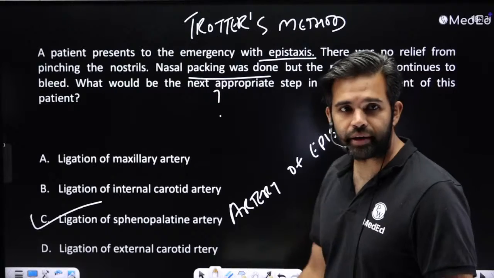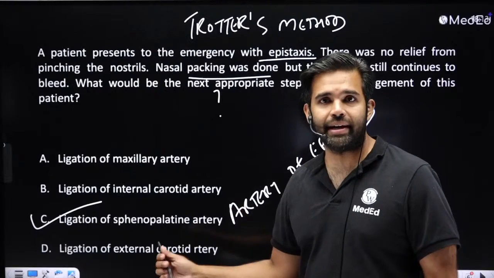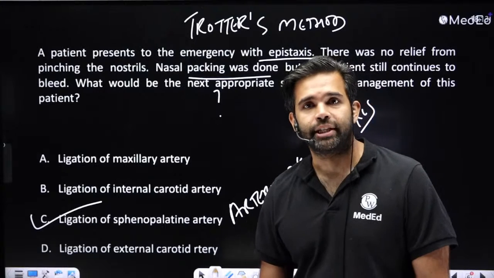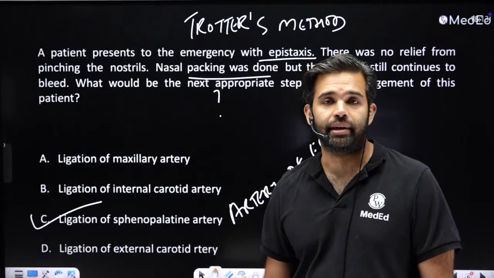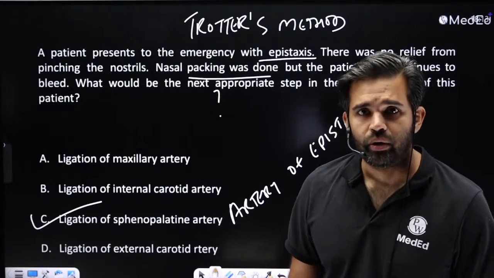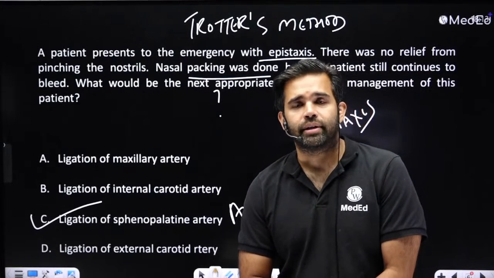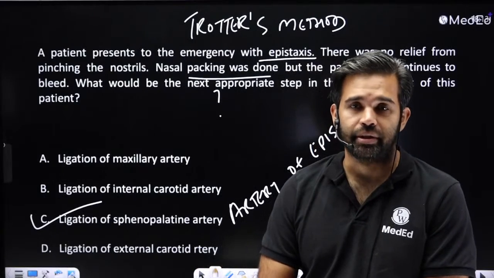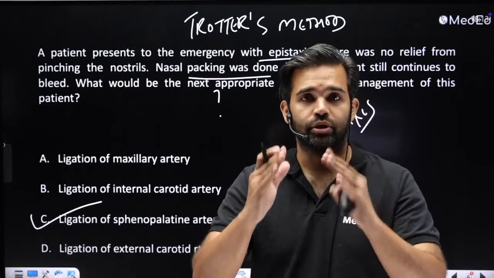Okay, this is the artery of epistaxis. And this sphenopalatine artery, do you know where it is located? What is the landmark for the sphenopalatine artery? How will you find it? Does anybody know where the location in the nose of the sphenopalatine artery is? Because it's an important artery and it contributes to bleeding, epistaxis, and is generally a favorite question amongst examiners in the vivas. Especially this is an artery that we should know how to identify even in emergency medicine, even if you're not in ENT, because you should know the location of the sphenopalatine artery. That's the location of the bleeding.